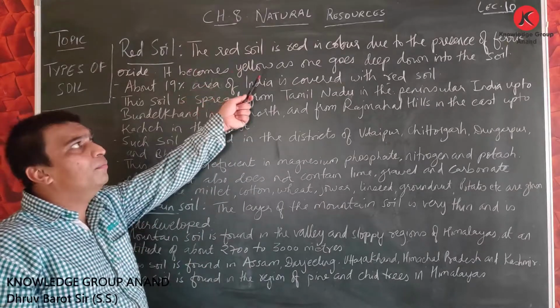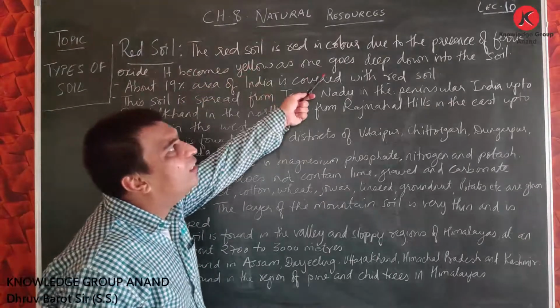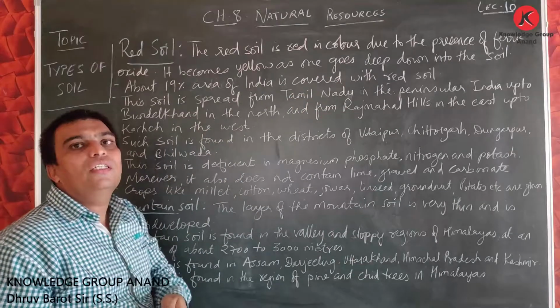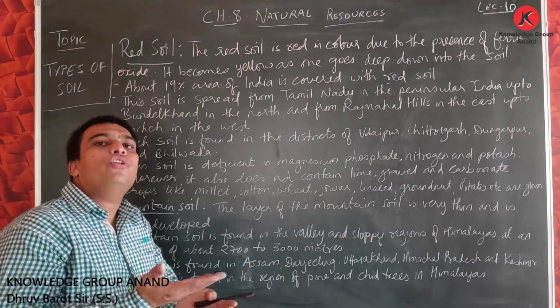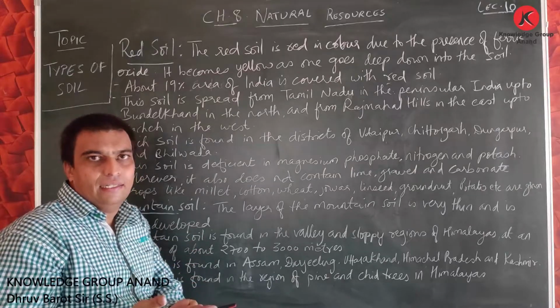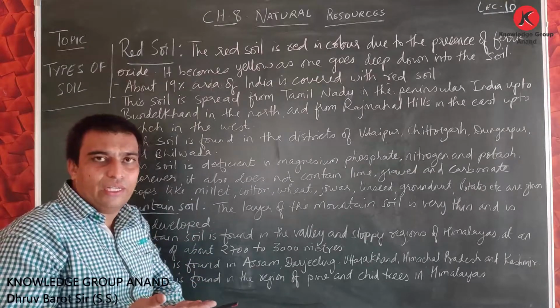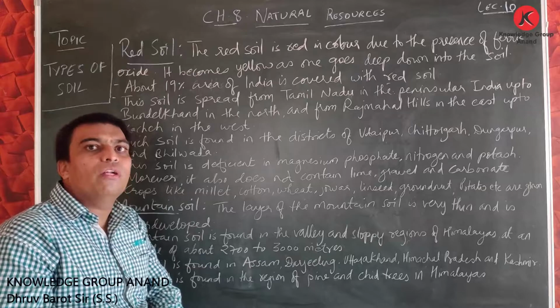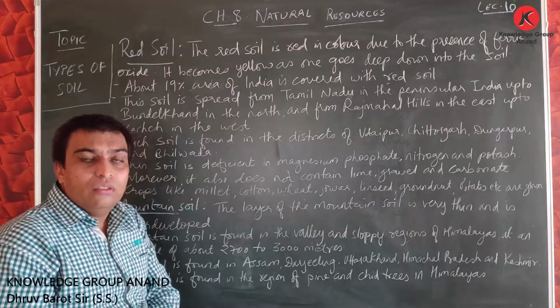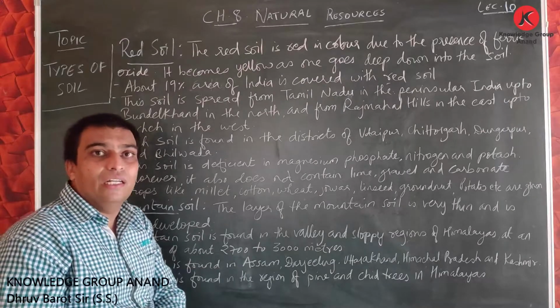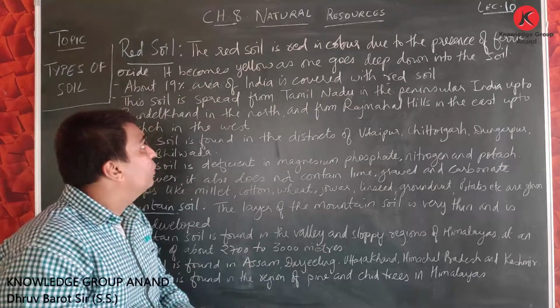The top portion of this soil is red in color due to ferric oxide. As you go more and more below the ground, the soil will change its color to yellow.